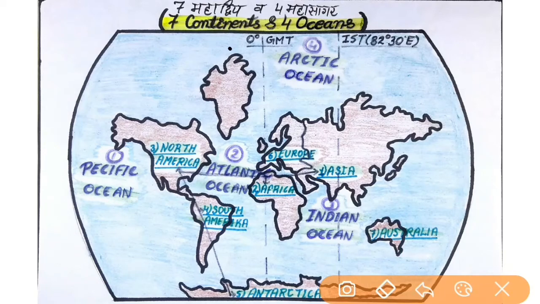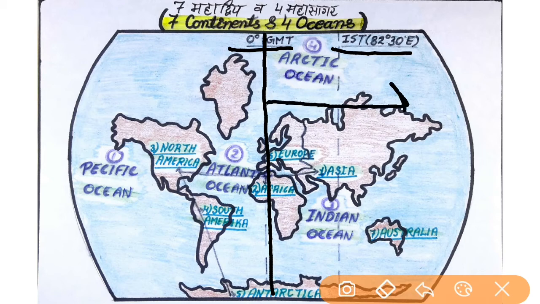Now our next topic is GMT and IST. So let's discuss this concept. What is GMT? The full form of GMT is Greenwich Mean Time, and this is the measurement of world timing. This timeline passes through the city of London in England. Countries that are situated on the eastern side of GMT have time ahead of GMT, and countries or cities located on the western side of GMT have time behind GMT.